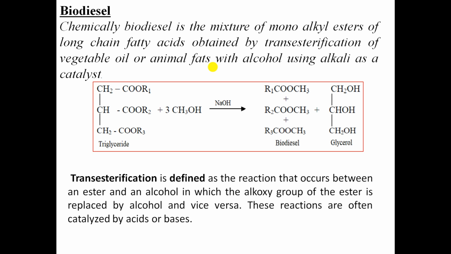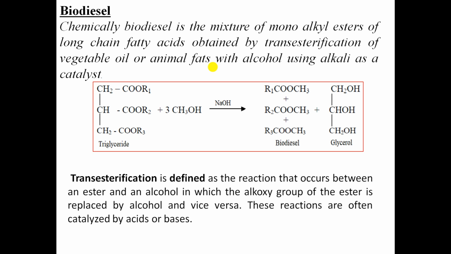Biodiesel is a biofuel obtained from renewable sources of energy such as vegetable oil and animal oils by trans-esterification. It is mainly used as a fuel for diesel engines.